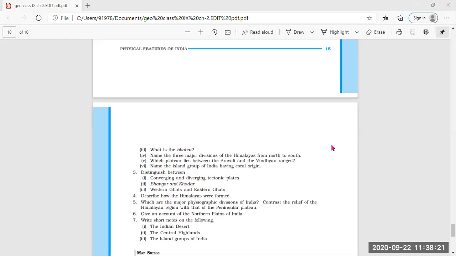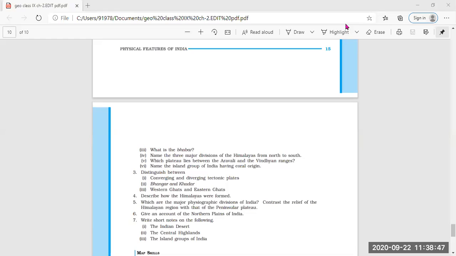Second point. Mayank, you can speak out the second point of distinction between converging and diverging. Anybody else? Okay. So this was the major difference.